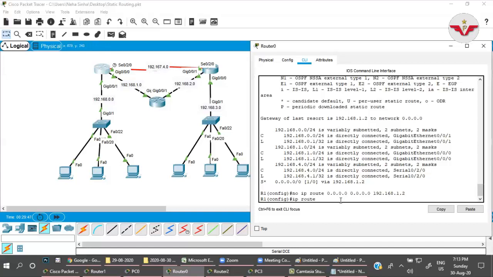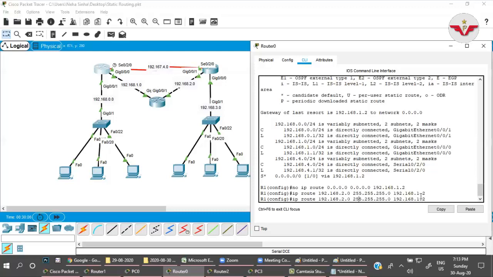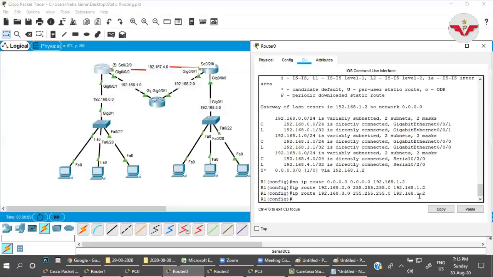IP route 192.168.2.0 network. 0 and 1 are directly connected. I have to inform about 2 and 3. So for the 2 network, the packet needs to be sent to 192.168.1.2 and for 3 also the same.